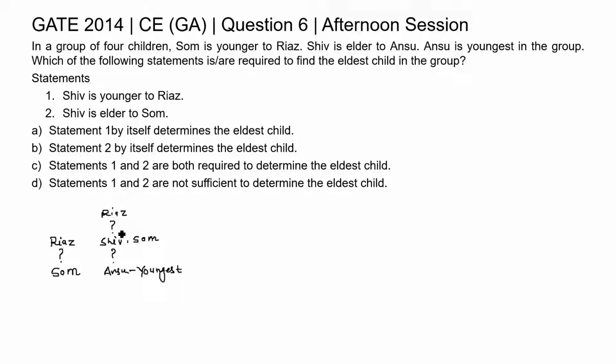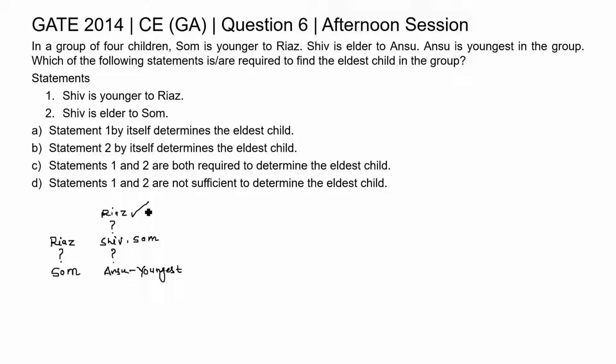Som may be elder to Shiv or may be younger to Shiv. But Shiv and Som both will always be younger to Riyaz. So from this condition, we can see Riyaz is the eldest among all these 4 persons.